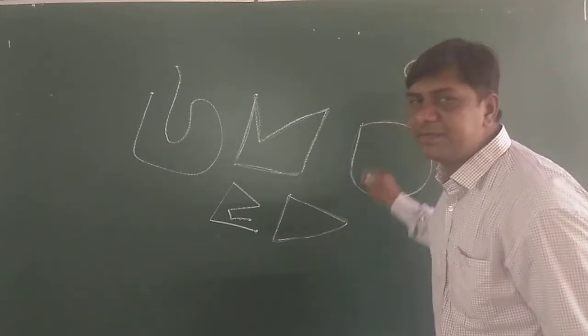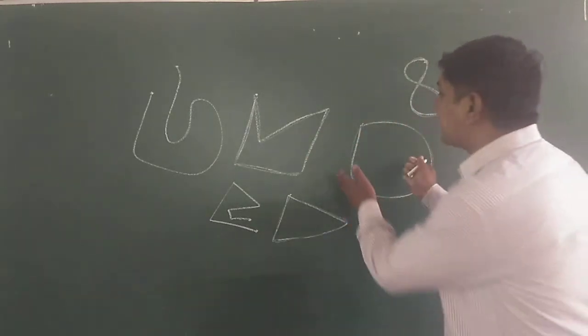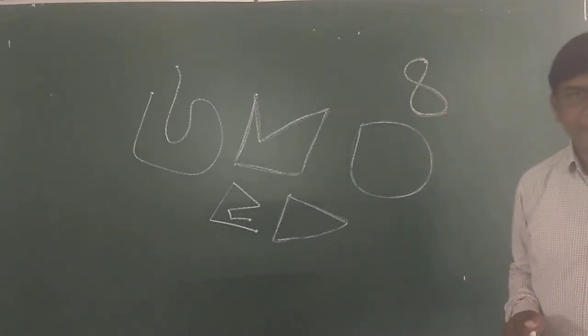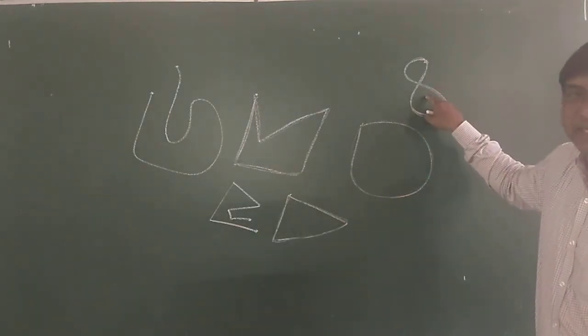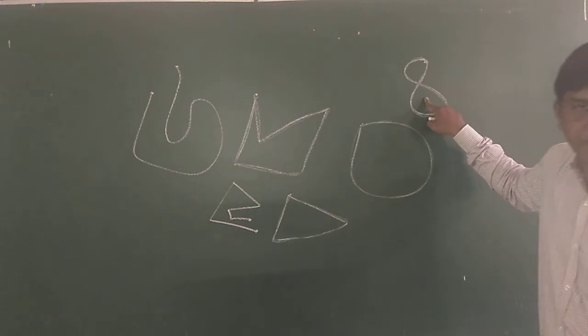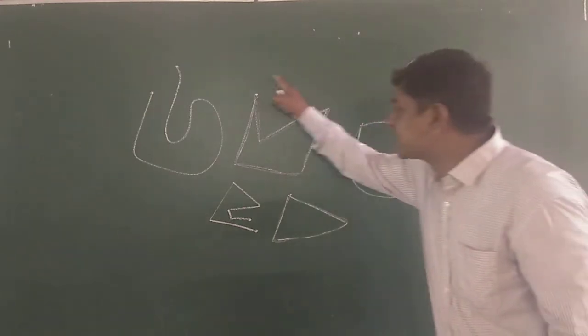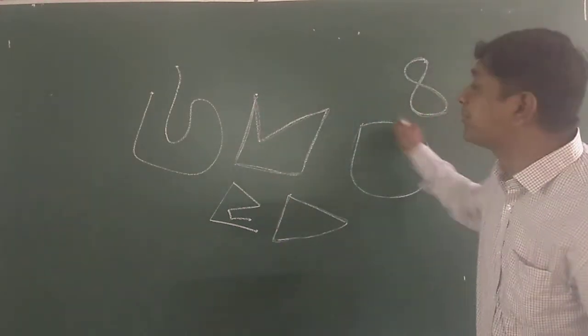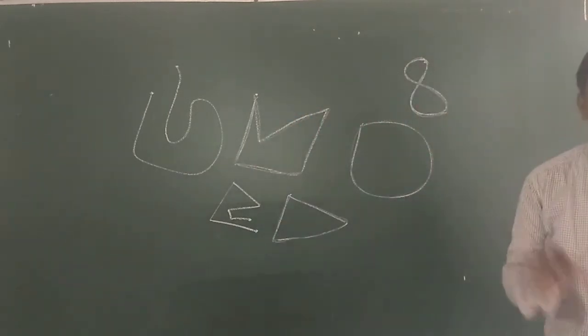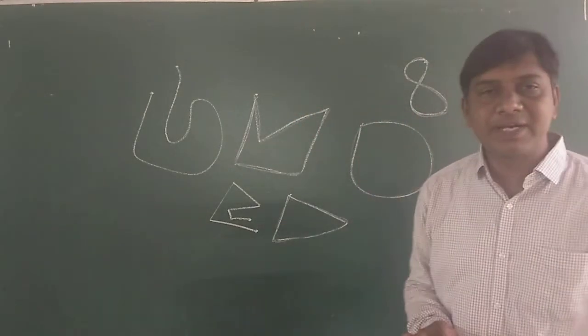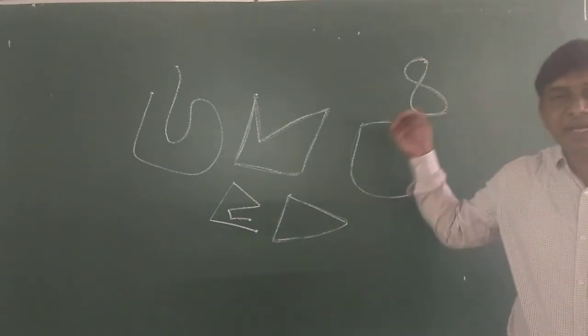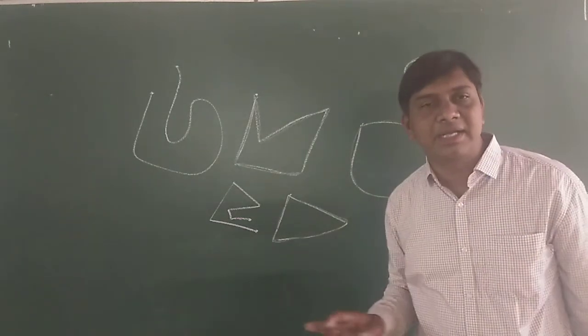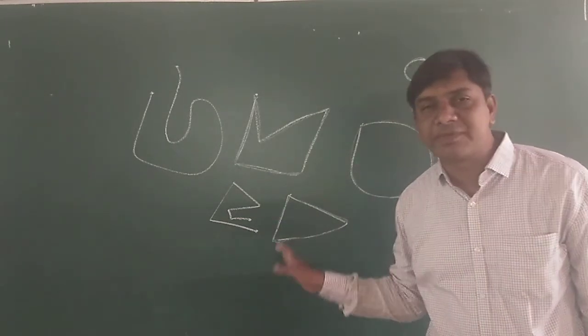These three figures do not intersect themselves, whereas this figure intersects itself. So these figures are called simple closed figures. Closed figures which do not intersect themselves are called simple closed figures.